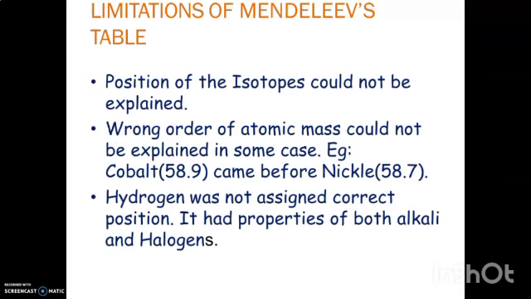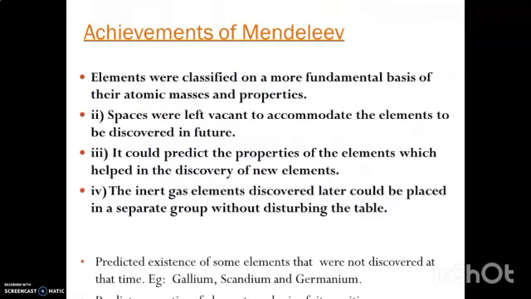What were the limitations of Mendeleev's periodic table? One of the major limitations is the position of isotopes. We know elements can exist in different forms. Isotopes are atoms having the same atomic number and different mass numbers, and he couldn't give a place for isotopes. We can also see some wrong order of atomic mass, for example cobalt and nickel.